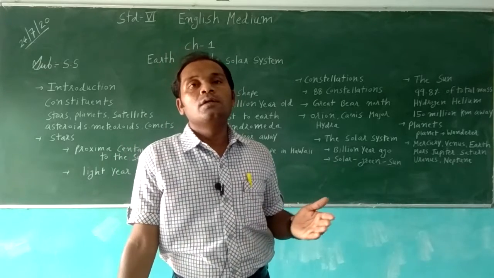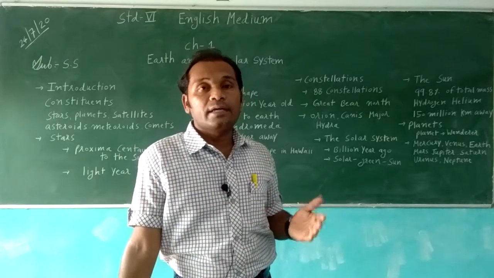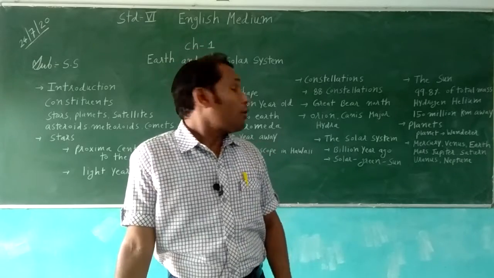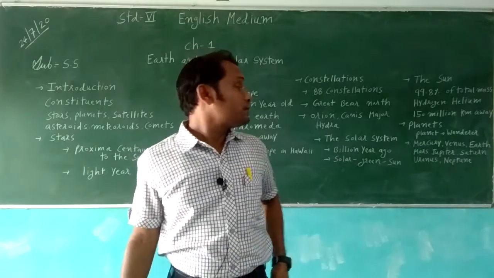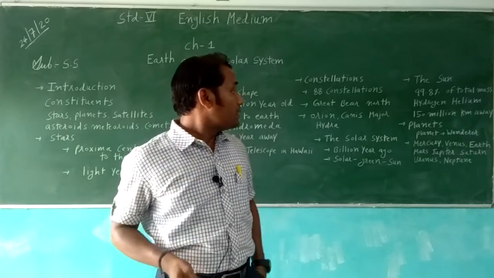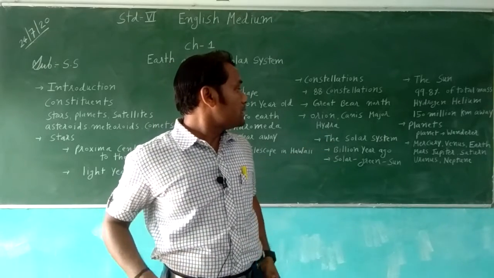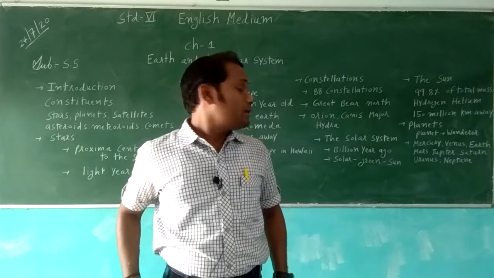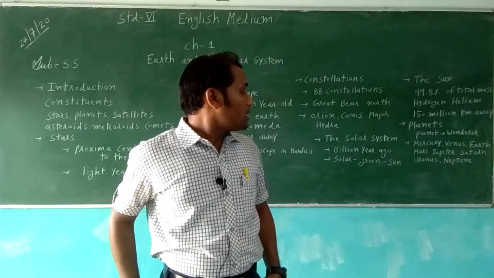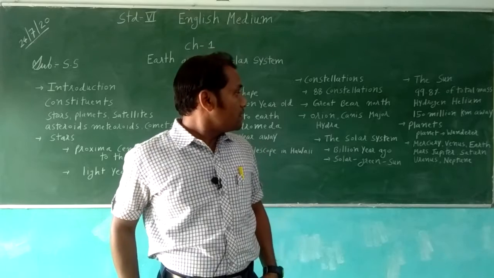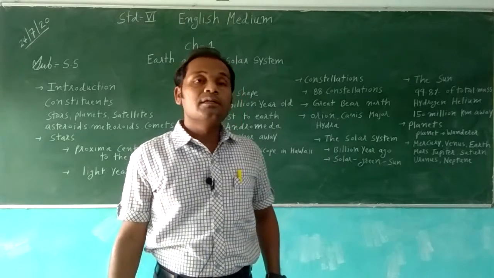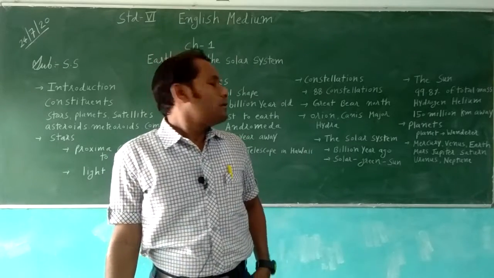All these planets are arranged in orbit order by the sun's gravitation. First is Mercury, then Venus, then Earth, then Mars, Jupiter, Saturn, Uranus, and last is Neptune.